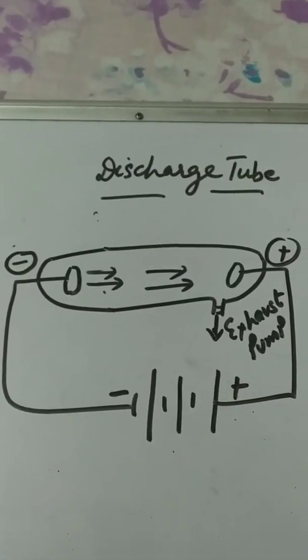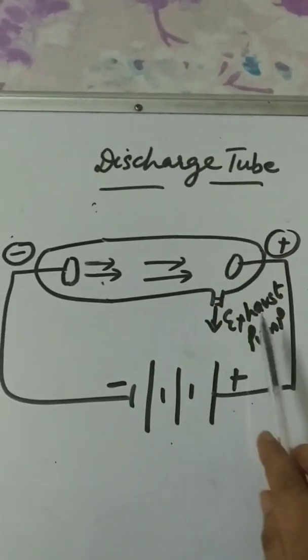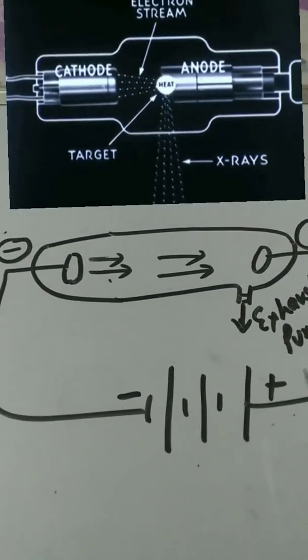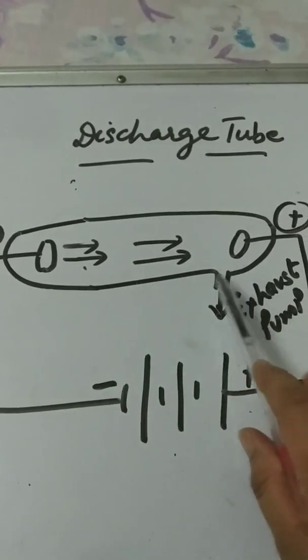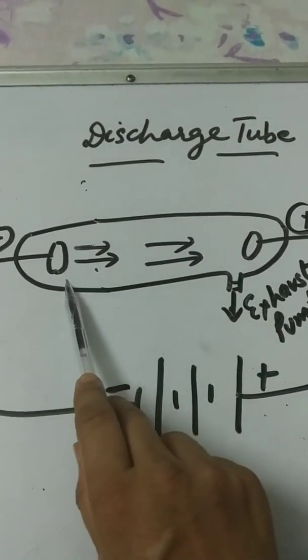electricity. These conditions are achieved in a discharge tube. What is a discharge tube? A discharge tube is a long glass tube. At the two ends, it is sealed with two metallic plates.